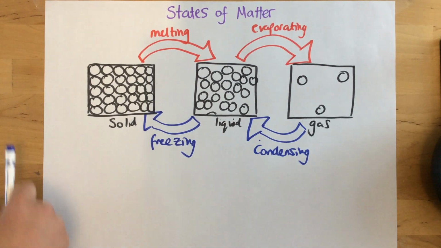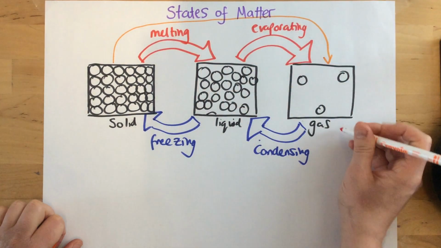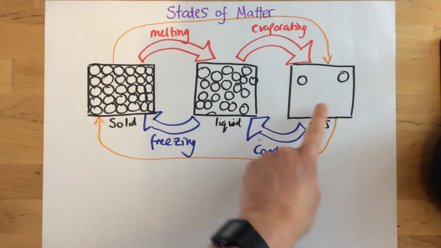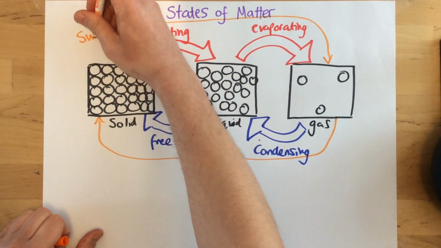There's actually one final state change that I'm just going to show you. Some substances can go straight from a solid to a gas or a gas to a solid. And this change is called sublimating.